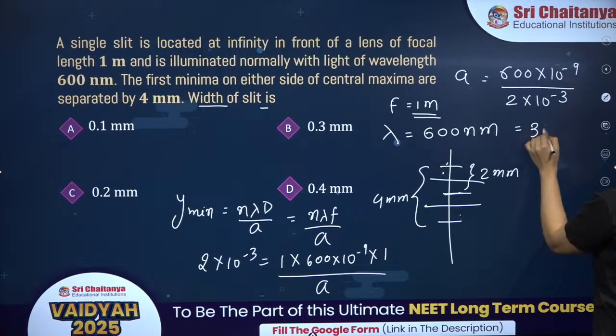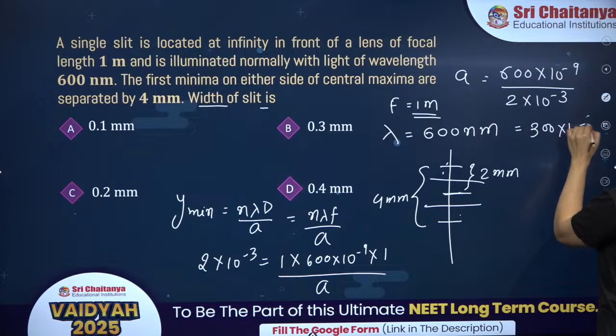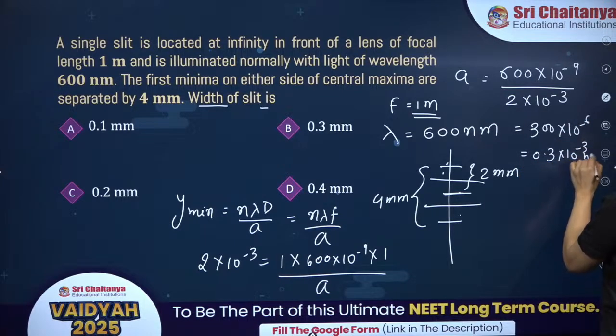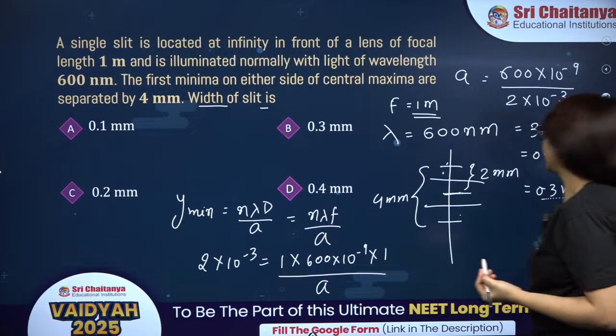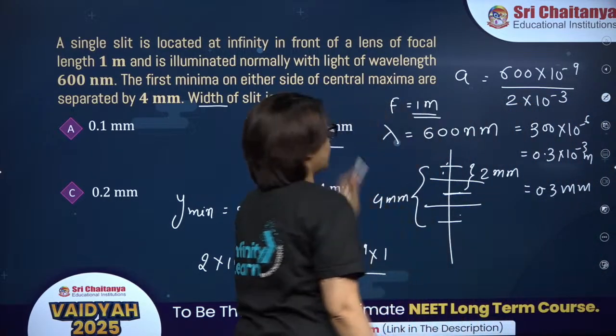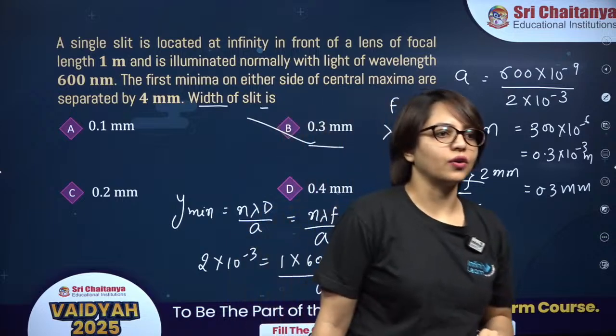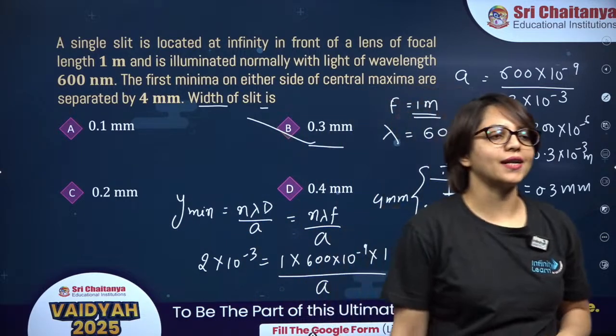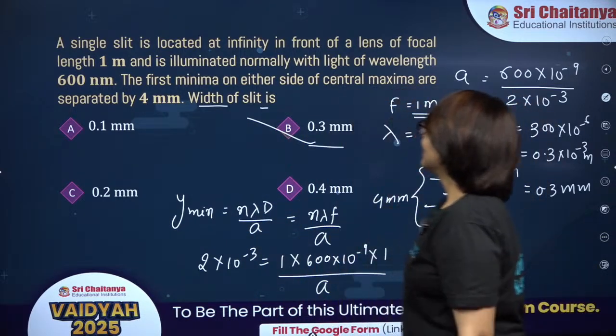So, this is 300 into 10 to the power minus 6, which is 0.3 into 10 to the power minus 3 meter, which is 0.3 millimeter. 0.3 millimeter is the correct answer, which is option B. Well done guys, good job.